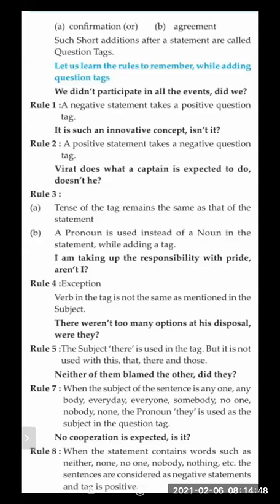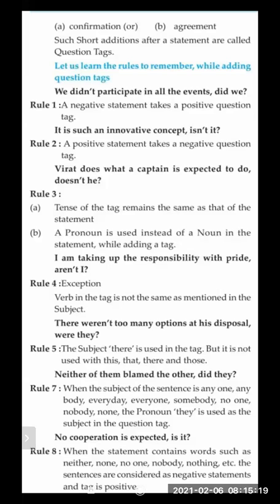So "they" is used and the positive question tag is used because it is an affirmative question tag. I am saying positive because affirmative is a synonym. So whenever you hear this word, you will connect it: affirmative is positive only. The name makes you confused, so don't get confused. Neither is negative; that's why the question tag is affirmative.